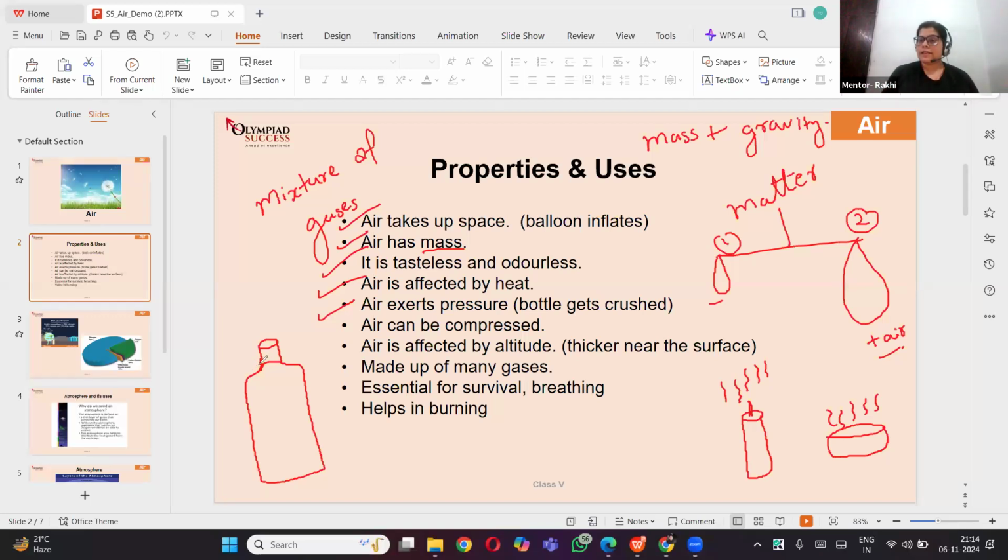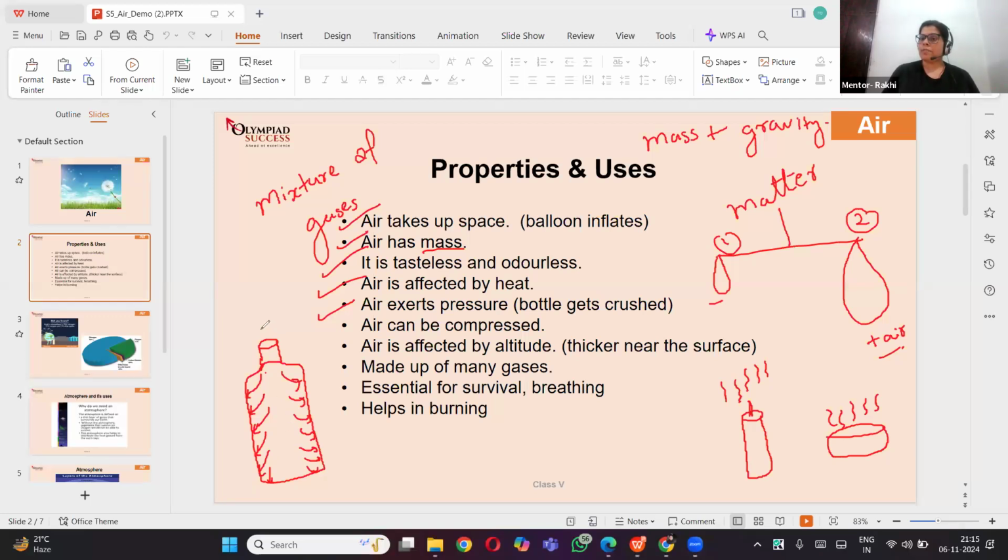Not only air, in fact water also. Air and water both are fluids, so they put pressure on the walls of the container wherever they are filled. Air keeps pushing the wall of the container in case it can escape. In this way, they put pressure on the walls of the container.